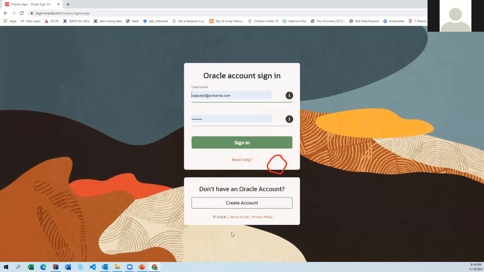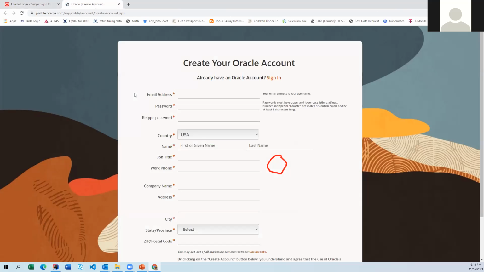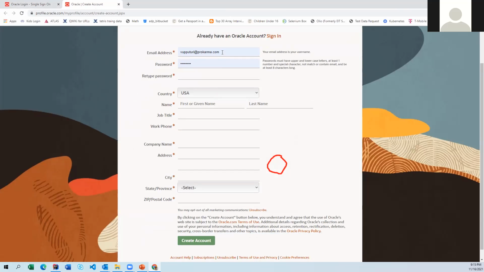So for you guys, if you don't have an account, you can create an account and provide some basic information. Also, don't try to provide your original information. Okay. Maybe let's say you are trying to download as Silpi Agarwal. Don't give Silpi Agarwal, give something else, some meaningful name. Okay. And try to use a valid email ID, so that your data will not be leaked. Though it is an official site, don't use official names.